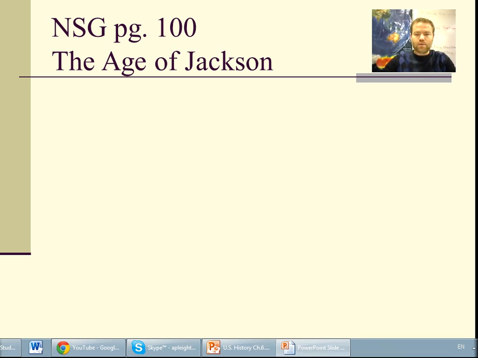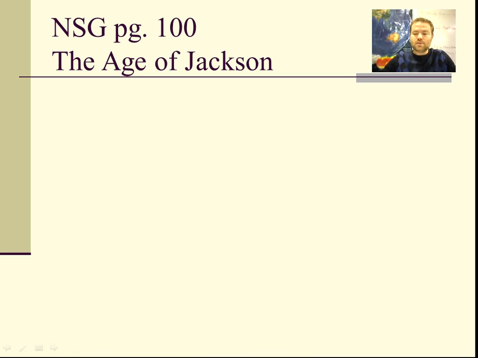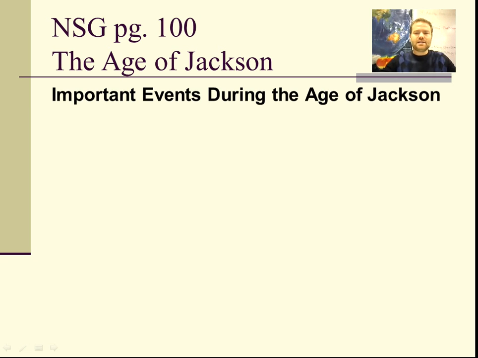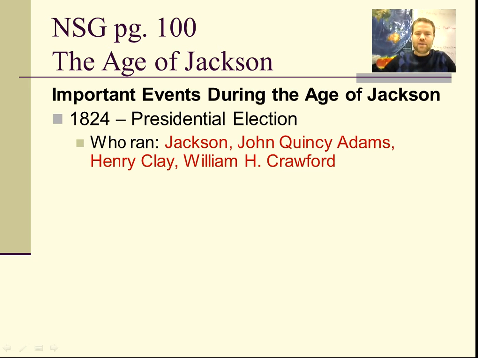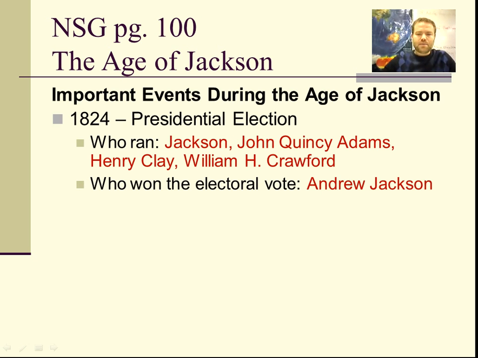The Age of Jackson is known as a time where regular people got to experience more democracy. Democracy was expanded to more people. Okay, so the important events during the Age of Jackson: first, we had the presidential election, and we had a bunch of people running: Andrew Jackson, John Quincy Adams, Henry Clay, William H. Crawford, and Andrew Jackson won that election.